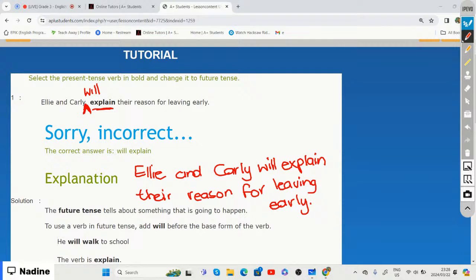So all we did was add the word will in front of the verb, which is explain, and that now changes the whole sentence into the future tense.